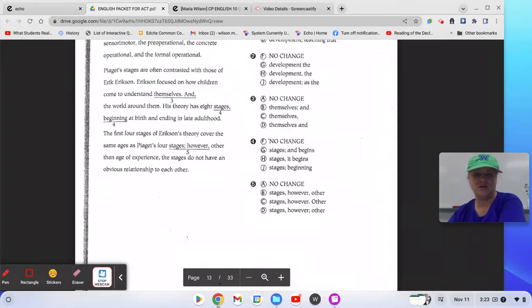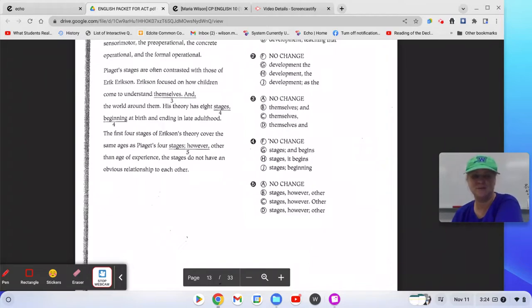C would read, Erikson focused on how children came to understand themselves, the world around them. That doesn't make sense. And we don't need a comma and because then that would be the same as A and B. So D is the correct answer because it doesn't have the comma. Erikson focused on how children came to understand themselves and the world around them.